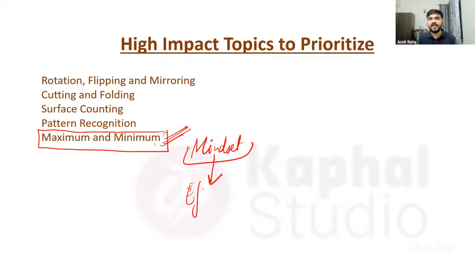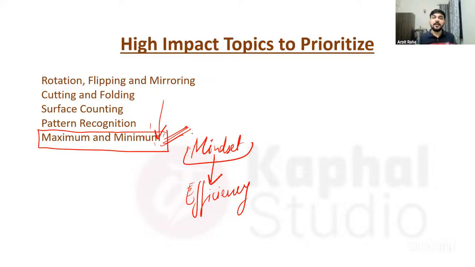Efficiency, right? When we have to do something, suppose I am asking you to park the car, you can park the car. But if I say I have given some space, some particular length, and ask what is the minimum space you require to park the car, then your efficiency in parking the car comes in, right? Then you cannot waste space in parking the car. Similarly, whenever the words maximum and minimum appear in a question, you have to understand that they are talking about the highest form of efficiency there.